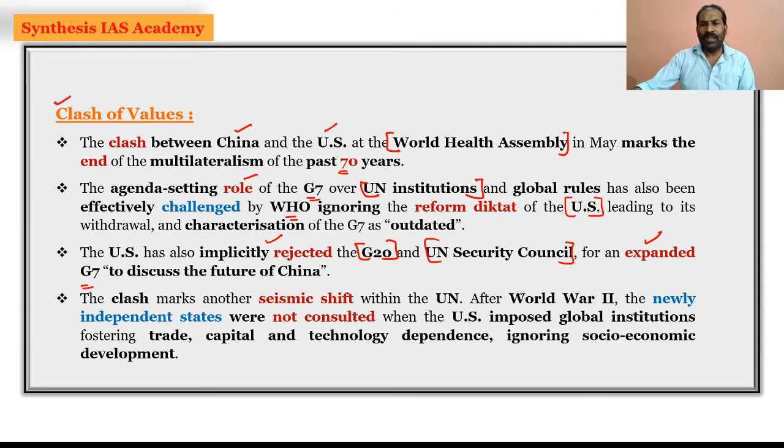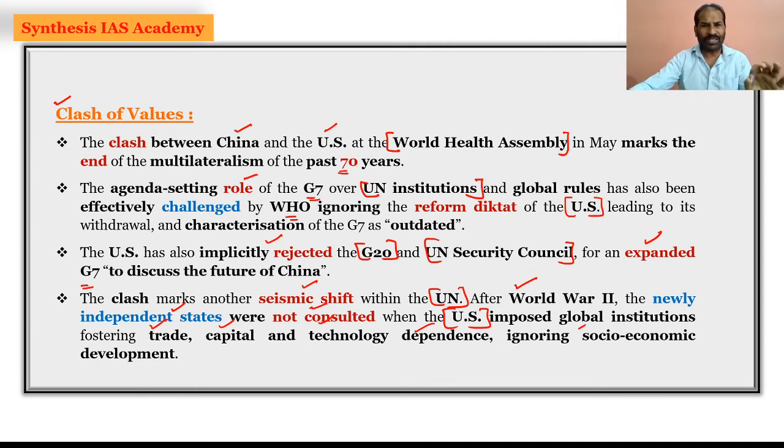And definitely we have seen that after World War II also there was a seismic shift within the UN, where the newly independent or sovereign states were not really consulted by the US in regards to fostering trade, capital, technology, and dependence, and they ignored socio-economic development even after World War II within the United Nations organization. And the same kind of unilateralism or hegemony is being projected by the USA most of the time, and China is also taking up the same kind of hegemonic intention in regards to economic development, wanting to expand economically.